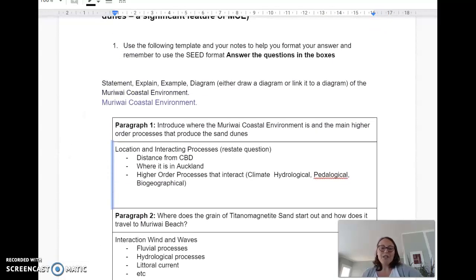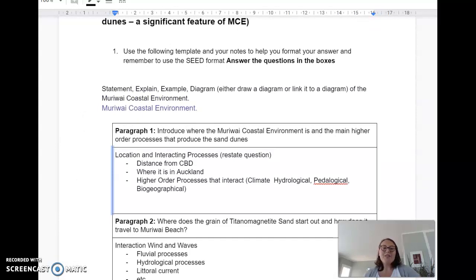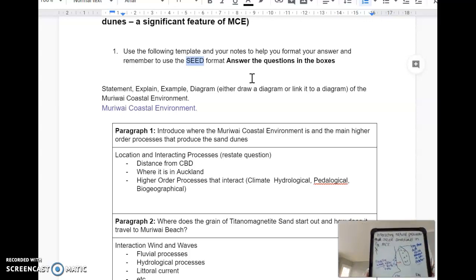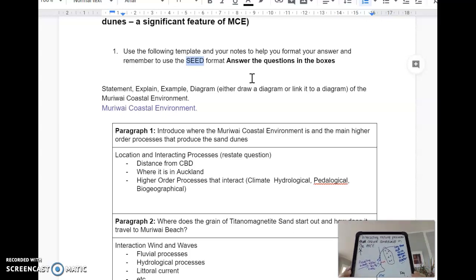One thing that I really wanted to stress and hit home to you is this here. Don't know if you can see how I'm highlighting it. This SEED formula: the statement, the explain, the evidence and the diagram. In geography you cannot pass, you cannot get merit and excellence without having a map. So here is one that I drew earlier. Now I've told you time and time again that I am not an artist, and here is the proof. But I've drawn enough to make it relevant, so that you can see that this is the Muriwai coastal environment.